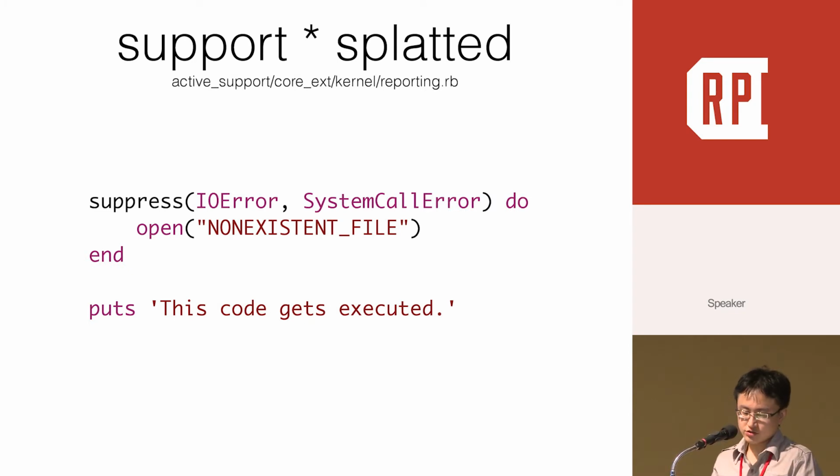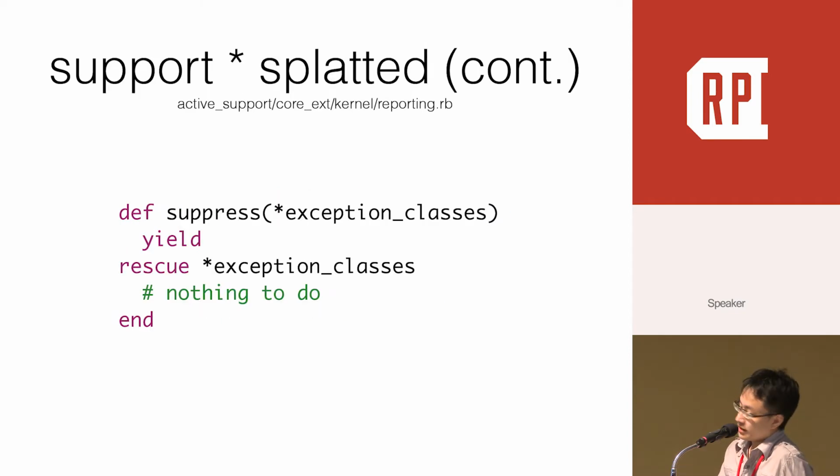Okay, rescue also supports splat. For example, Rails has a suppress method. It will suppress the exceptions you specify. In this case, it will ignore IOError and SystemCallError. And here is the real source code. You can see it uses a splat after the rescue keyword.